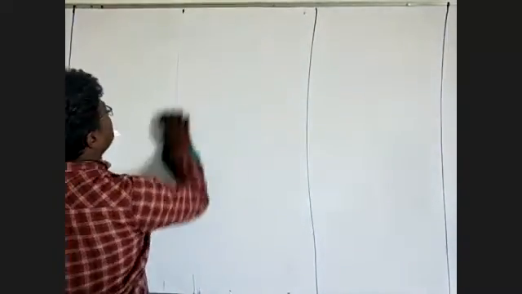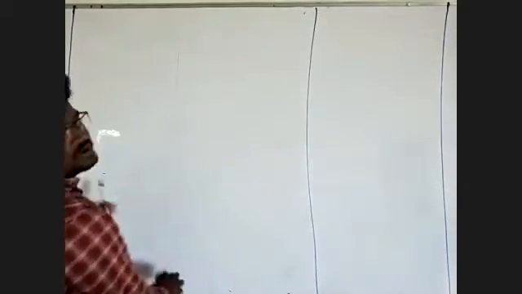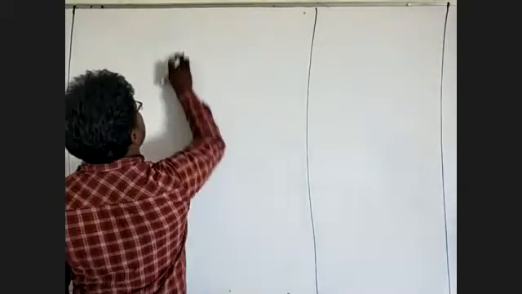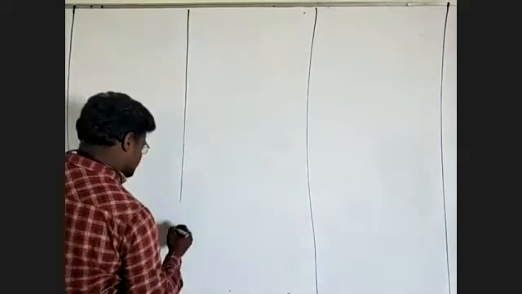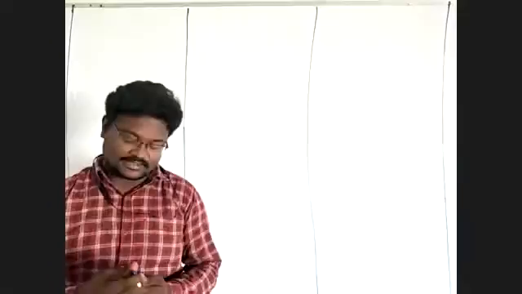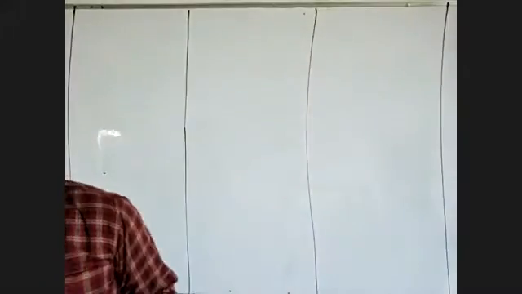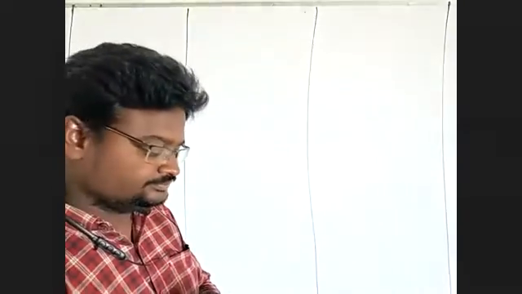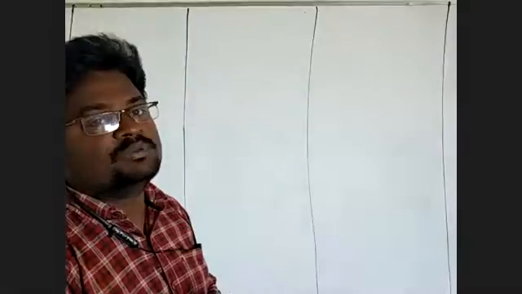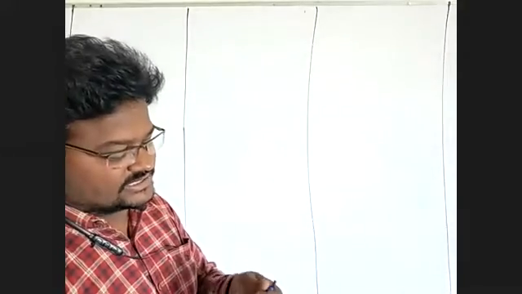Light which bends or deviates from its actual path on entering into another medium is called the refracted ray. Next, incident ray. What is the meaning of incident ray? A beam of light traveling towards another medium is called the incident ray.